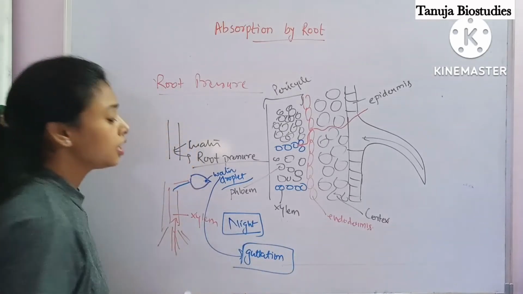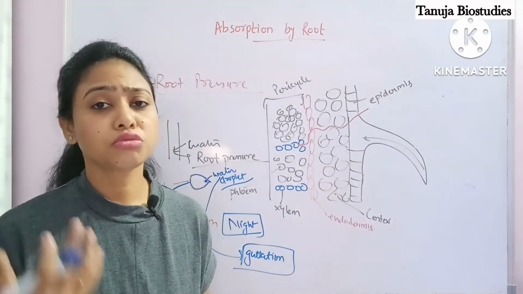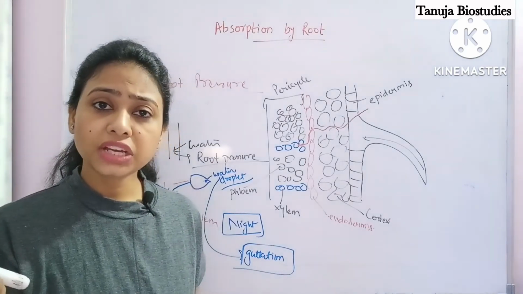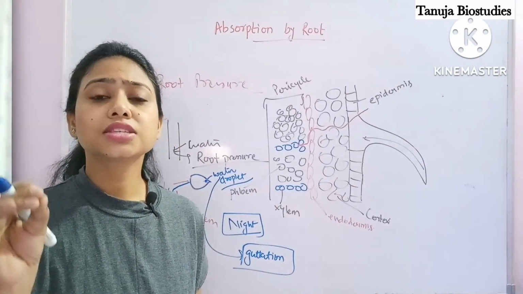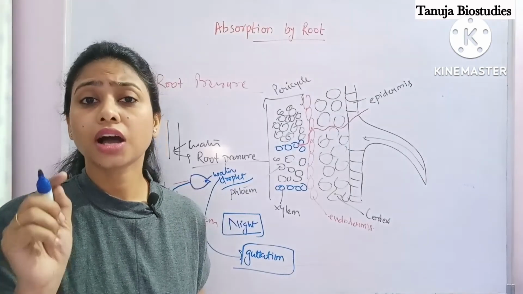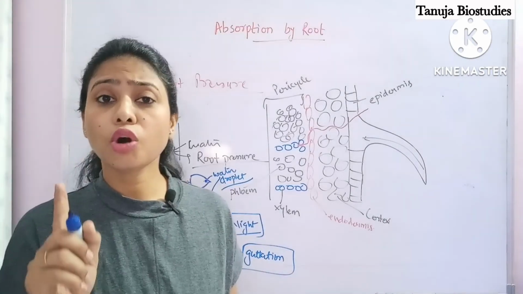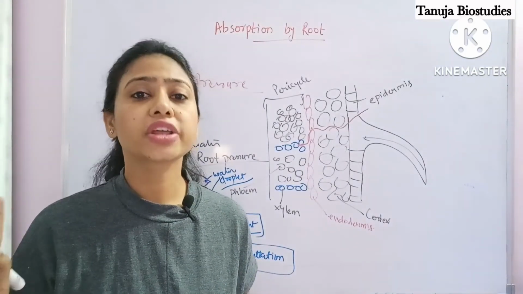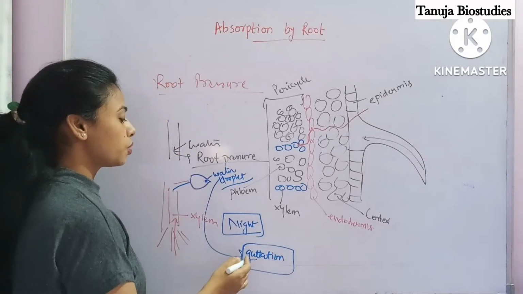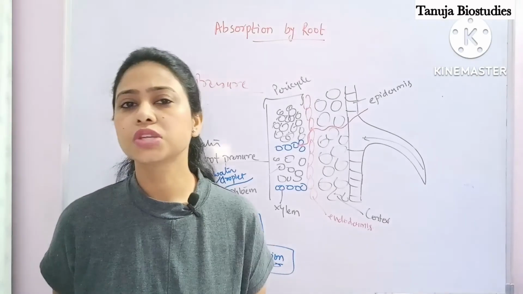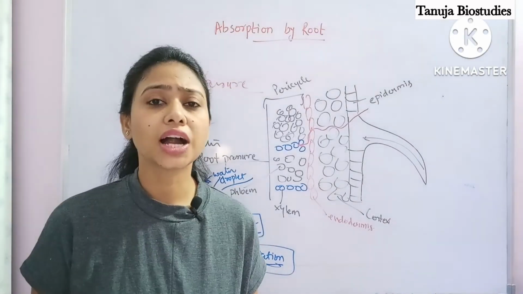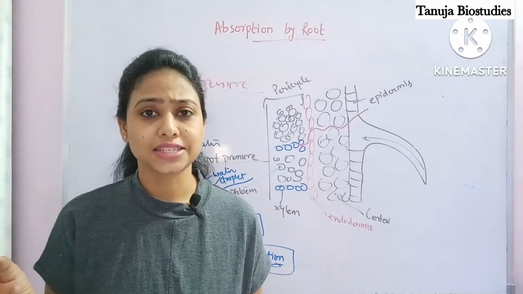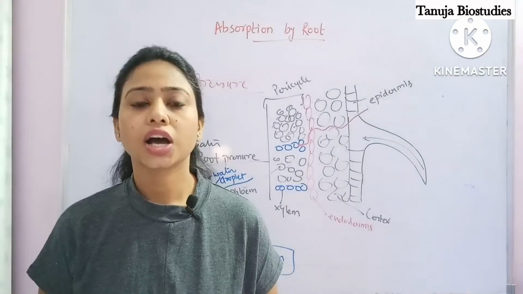I'm repeating again. Due to the excessive root pressure, the water goes till the leaf, and from the margin or the tip of the leaf, water is lost in the form of water droplets, in liquid form. In transpiration, water is lost in the form of vapor or gaseous form. This process is known as guttation. You might have observed in early morning when you go in the garden, you will find various water droplets on the edges of the grasses. That is the process of guttation. Are you clear about it?